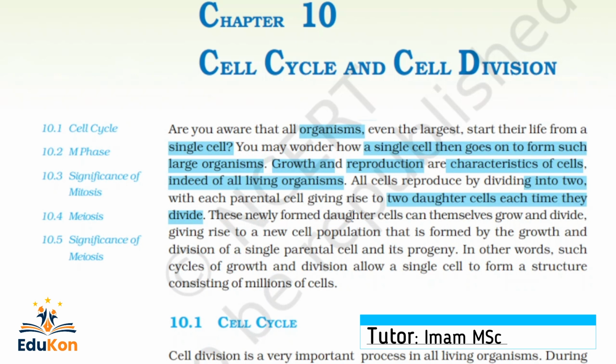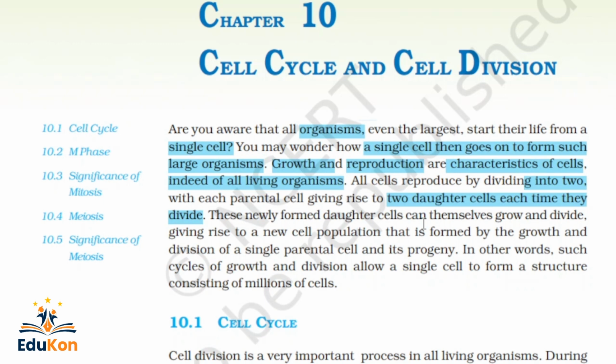These newly formed daughter cells can themselves grow, become old and divide again. It is the same process and it is a continuous process. The newly formed daughter cells can themselves grow and divide, giving rise to a new cell population that is formed by the growth and division of a single parental cell and its progeny.